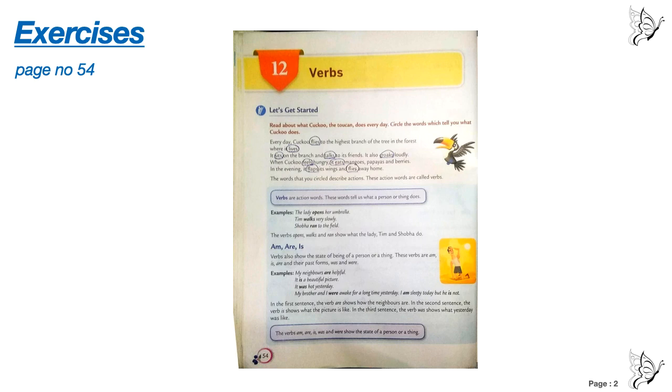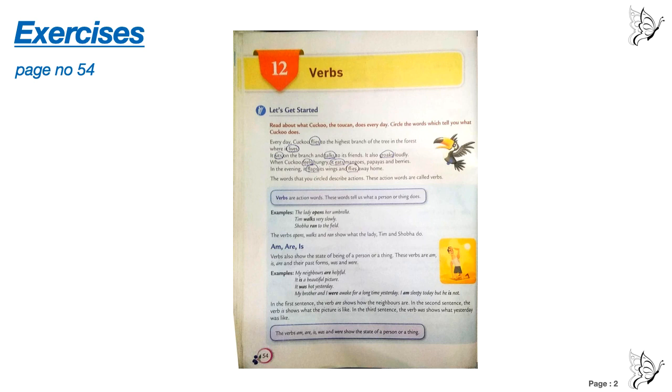Then the second line: it sits on the branch and talks to its friends. It also croaks loudly. From the second line, sits, talks, and croaks. When Cuckoo feels hungry, he eats mangoes, papayas, and berries.